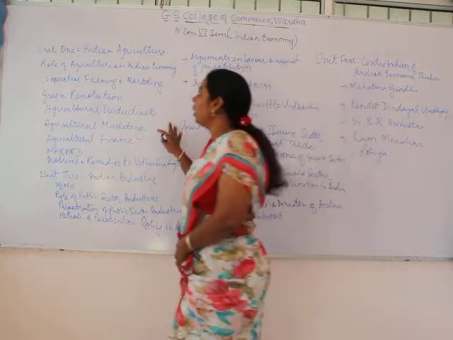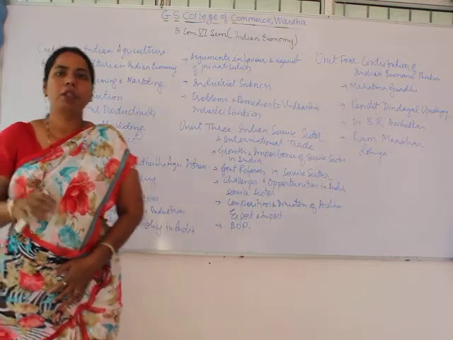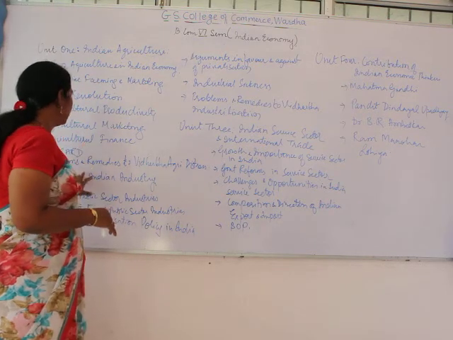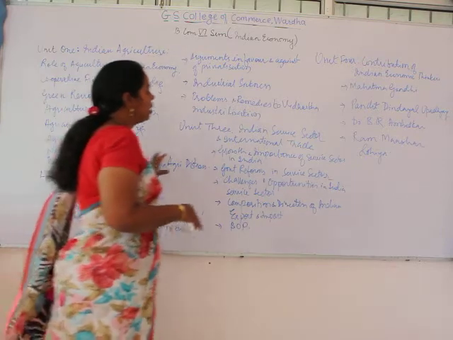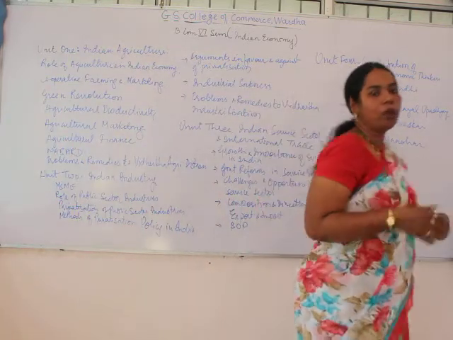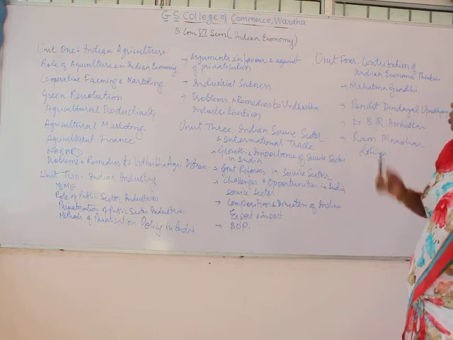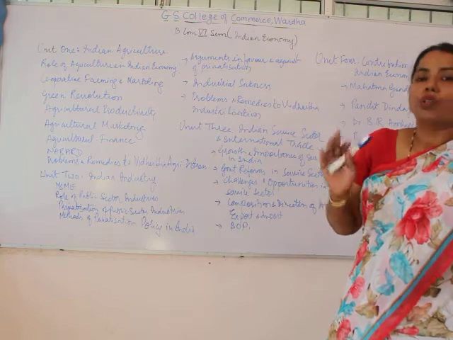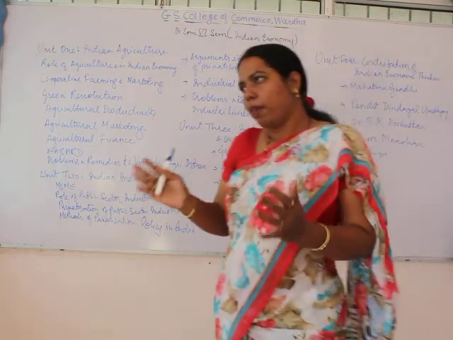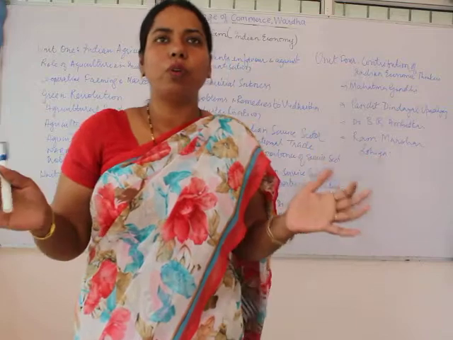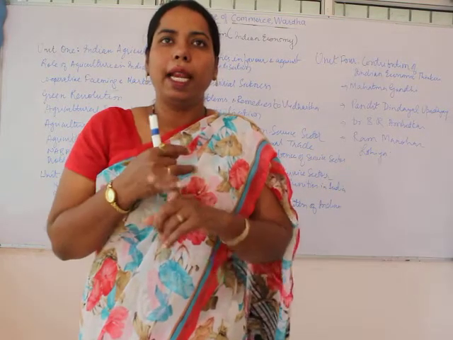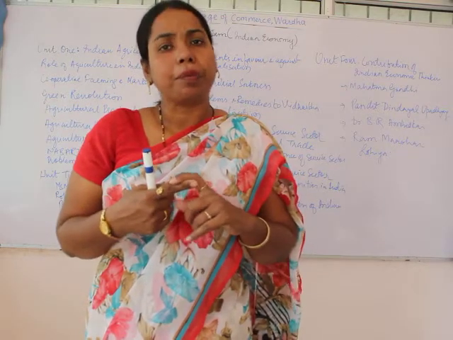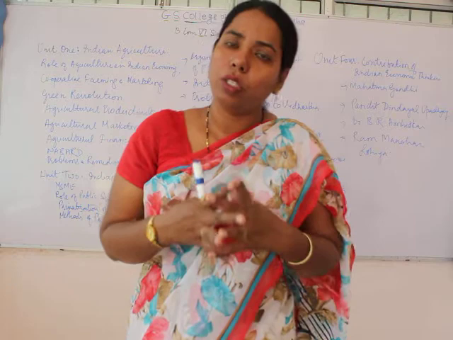The syllabus is basically comprised of 4 units. The first unit is related with Indian agriculture. The second unit deals with Indian industry. The third unit deals with the Indian service sector, and the fourth unit deals with the contribution of Indian economic thinkers. So the syllabus is divided into 4 units, related with Indian agriculture, Indian industry, the service sector, and the Indian thinkers' contribution.